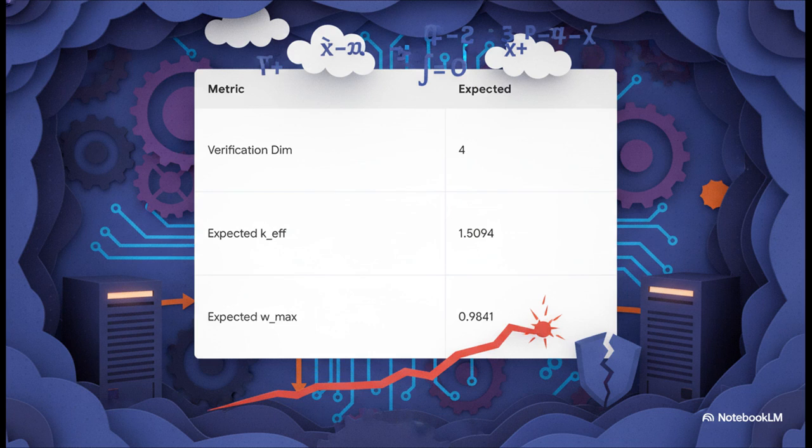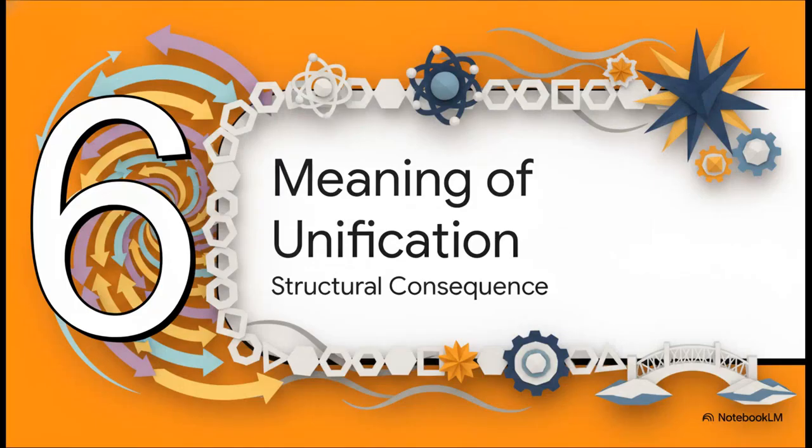Furthermore, the source lays out an exact computational validation pipeline. We're given hard metrics here. We have an expected K effective value of 1.5094, which tracks network connectivity, and a Wmax alignment target of 0.9841 to ensure structural stability. This is a strict, undeniable tripwire system. If a supercomputer runs the ACS equations and the fixed point alignment falls below 0.95, the author outright states the claim is a failure. That is what really sets this apart. It's deeply, fundamentally falsifiable.